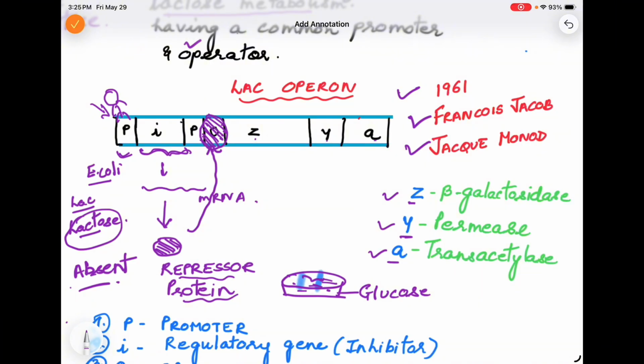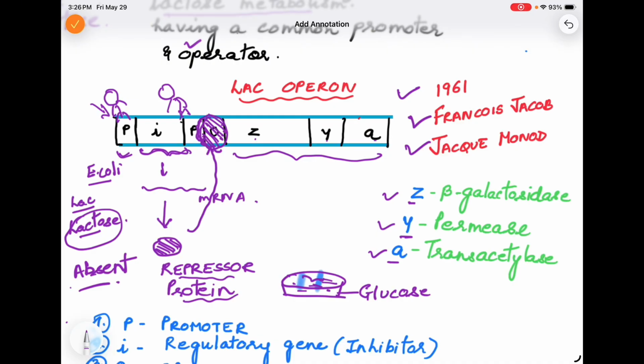As it is attached on the operator, the promoter region is blocked. So if RNA polymerase tries to come and sit here, most of this region is blocked, and so the further transcription will not be initiated. So these genes, Z, Y and A, cannot be transcribed, that is, no transcription or translation occurs because there is no need of it. Okay, we'll understand more why there is no need of these enzymes, but this is what happens,